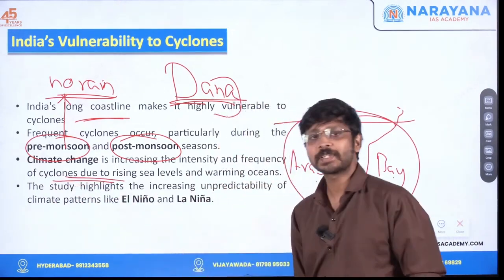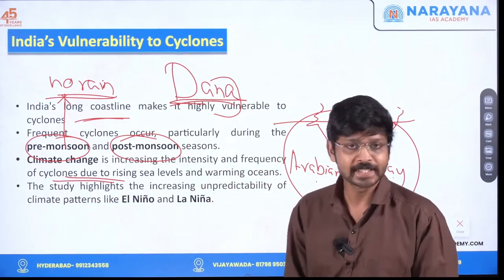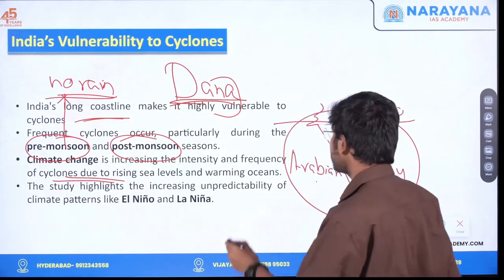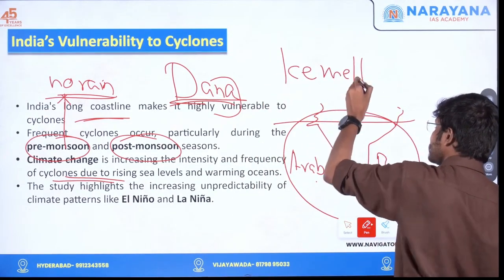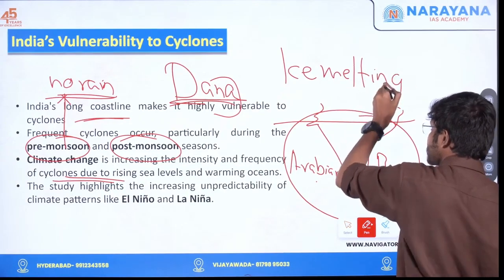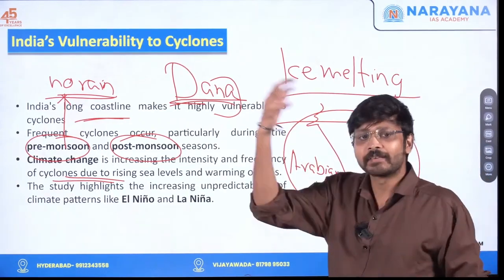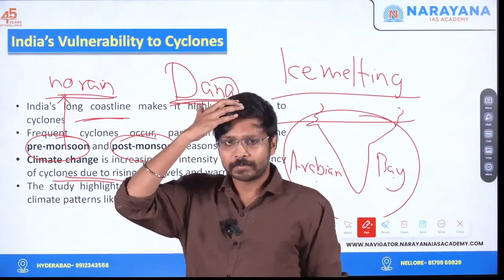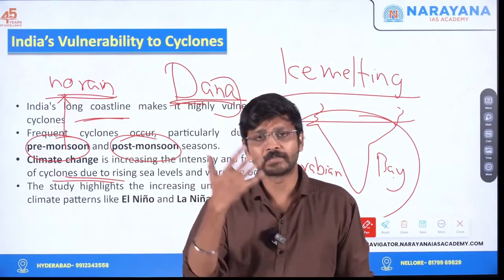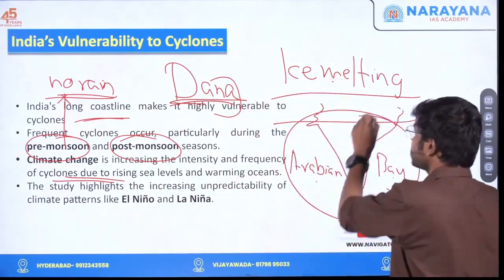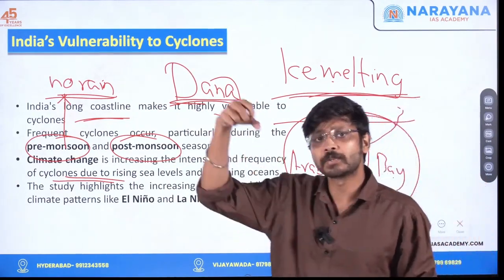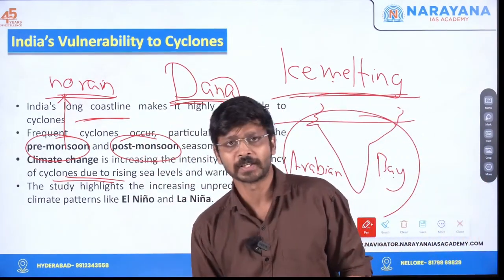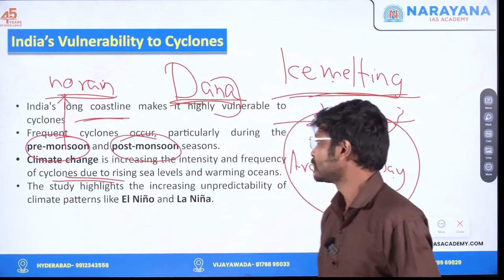Okay, so how is climate change increasing this? One is rising sea level. How is rising sea level happening? Ice melting. If climate change occurs, the polar ice will melt, and the coastal area will be affected. The sea will be taking over many of the coastal areas. The ice melting will happen, the water levels will rise, and that is also one favorable condition for cyclones.